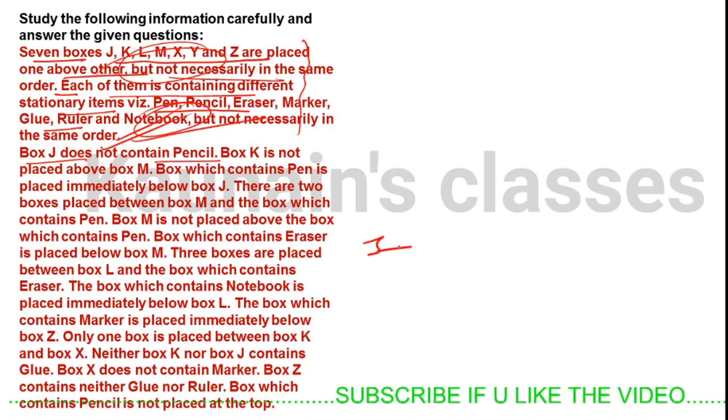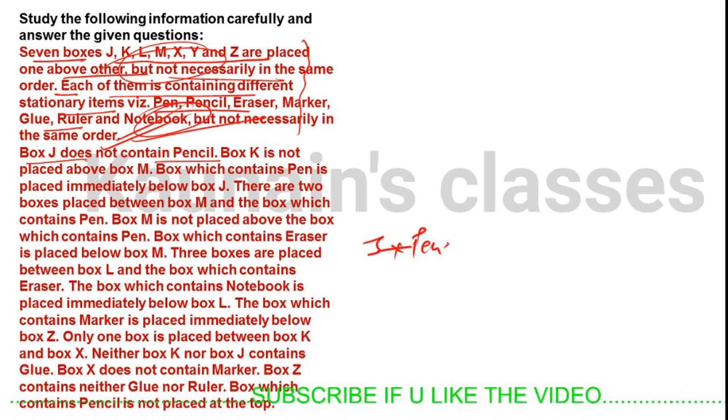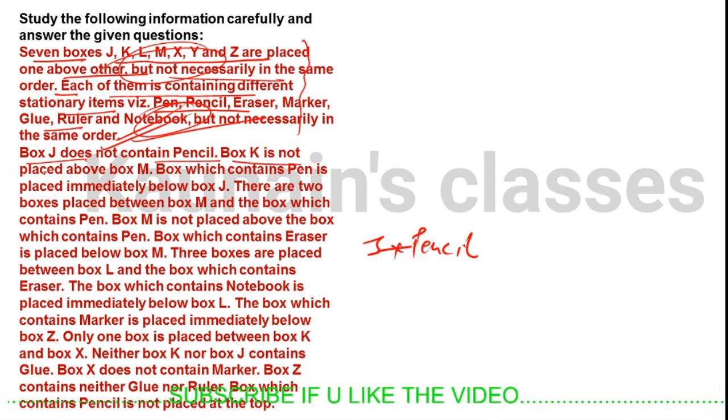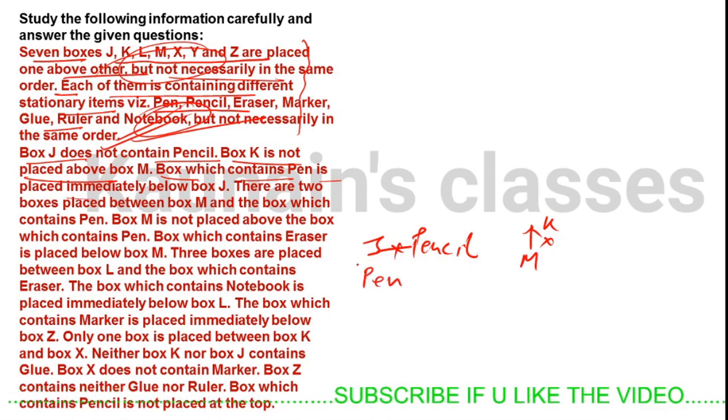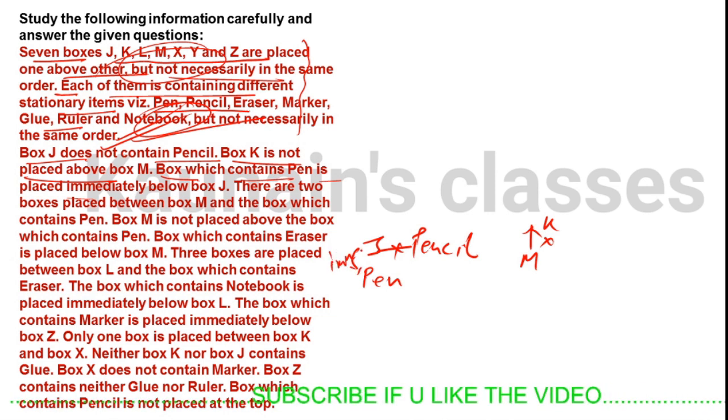Box K is not above M. The box which contains pen is immediately below J. There are 2 boxes placed between M and the box which contains pen.